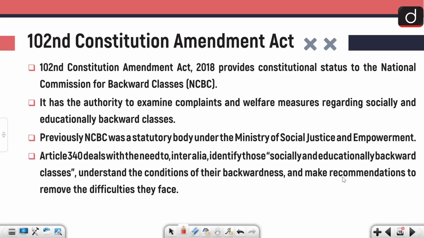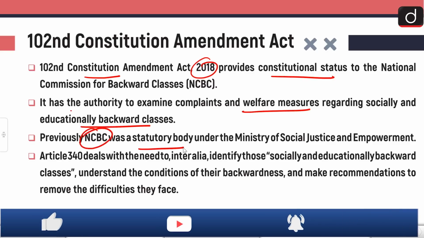Let's talk about the 102nd Constitution Amendment Act. The 102nd Constitution Amendment Act 2018 provides constitutional status to NCBC. It has the authority to examine complaints and welfare measures regarding socially and educationally backward classes. Previously, NCBC was a statutory body under the Ministry of Social Justice and Empowerment.